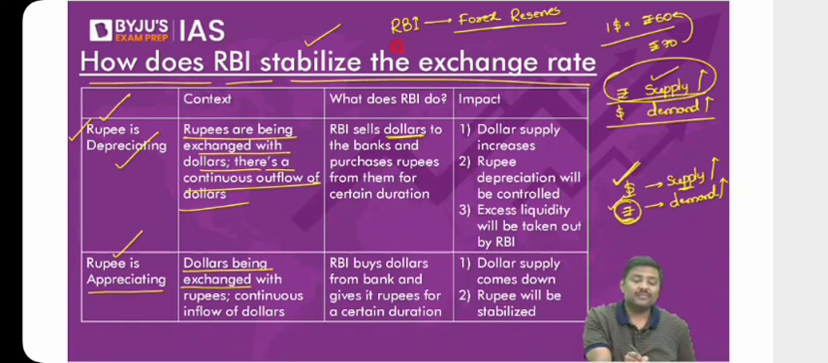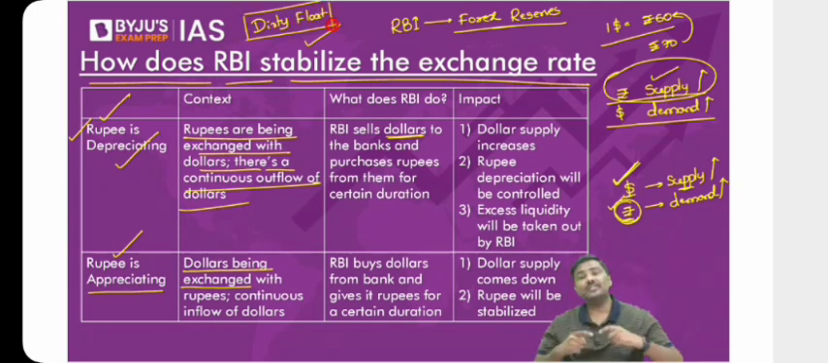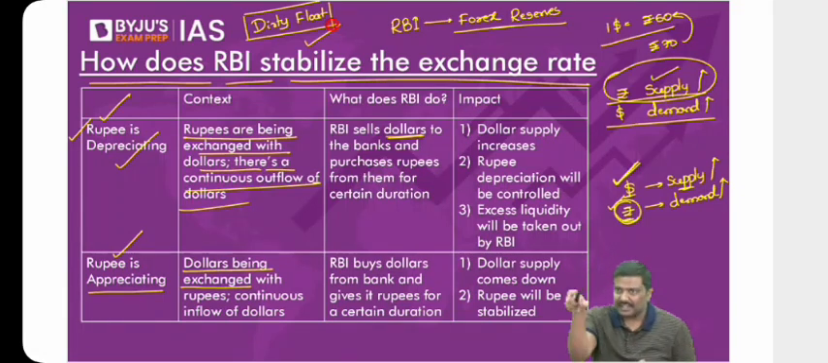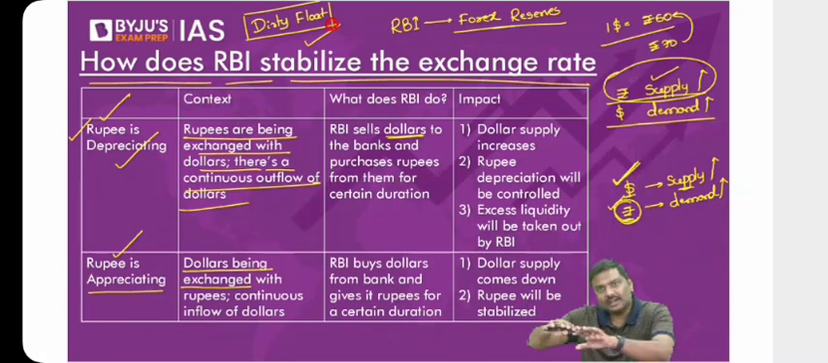The IMF will also refer to this as a dirty float. Remember the term. Dirty float means we are not allowing only market forces to determine the exchange rate. That is basically we are intervening. That is, the Reserve Bank of India enters into the forex market and tries to stabilize the exchange rate.